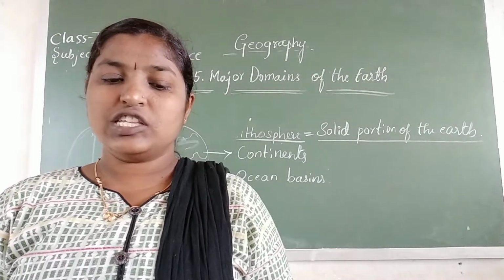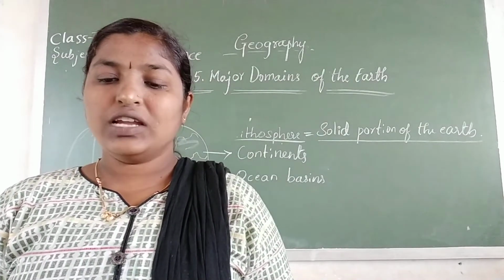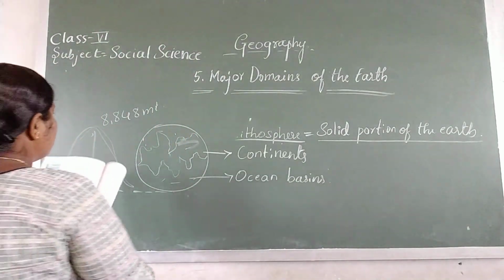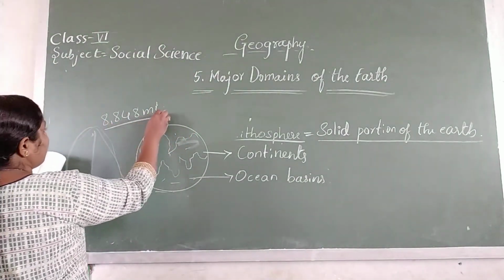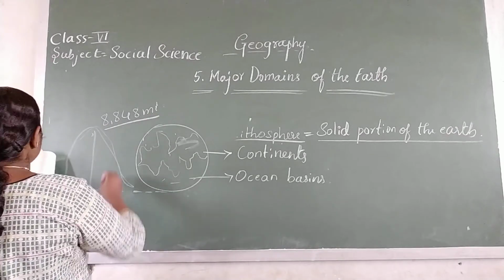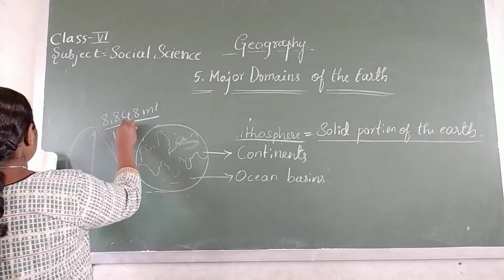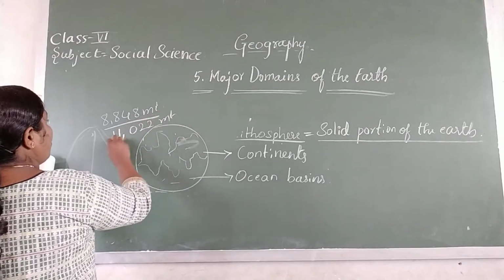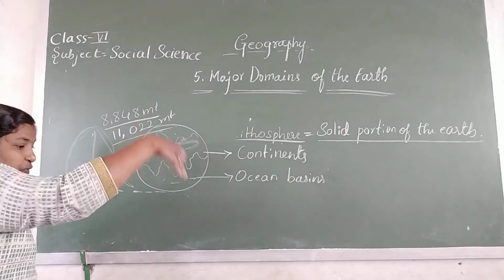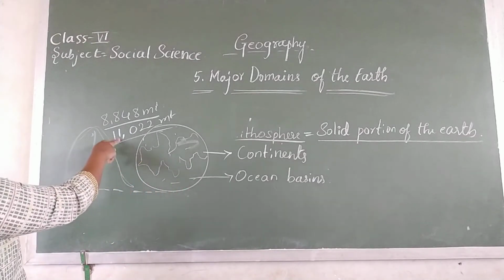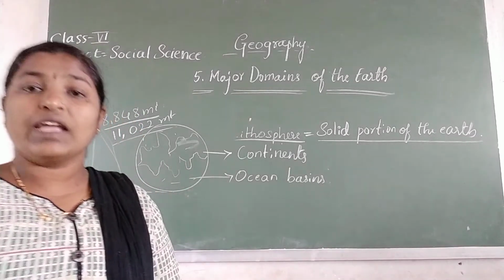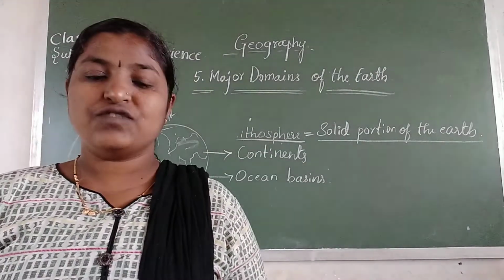Depth of the sea is much more than the height point. See, the height of Mount Everest is 8,848 meters, but depth of the ocean is 11,022 meters. So depth of the ocean is more than the height of the mountain. So like that our earth has formed.